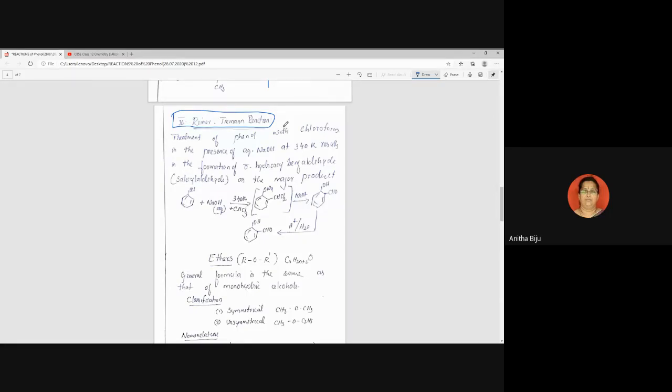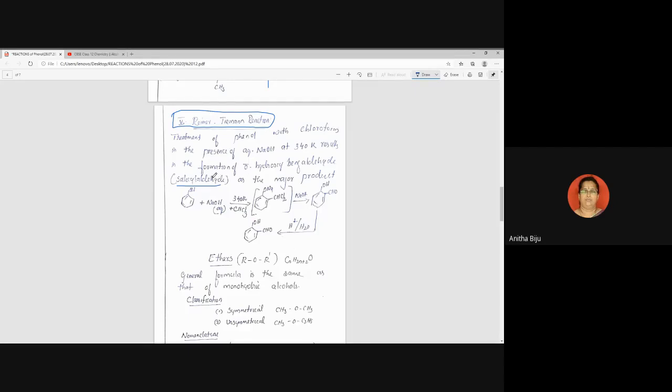This is again important. Through this reaction, one CHO group is introduced into the benzene ring, the aldehyde group. And this aldehyde is called salicylaldehyde. In Kolb's reaction, the COOH group is substituted. The reaction is known under the name Kolb's reaction. In the Riemer-Tiemann reaction, the CHO group is introduced into the benzene ring, and the product is called salicylaldehyde.